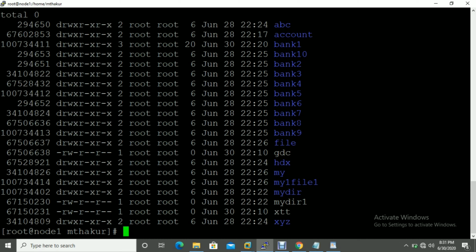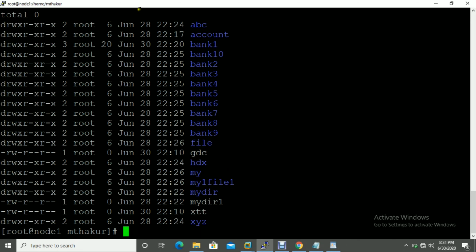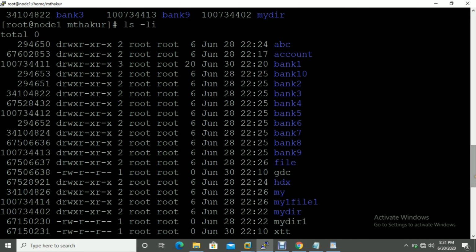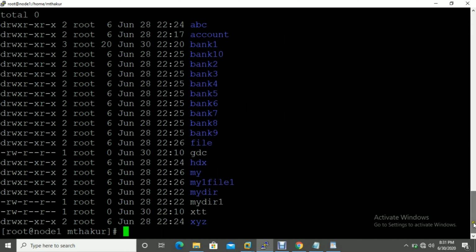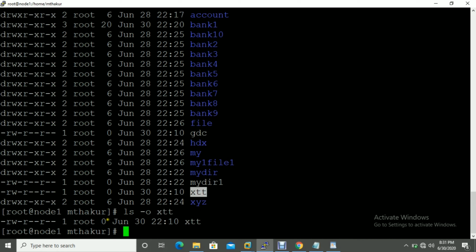You use ls hyphen o. You can see only the owner is showing here. If you go up, both owner and group are showing, but here only the owner. So if you want to check only the owner, you can use ls hyphen o.